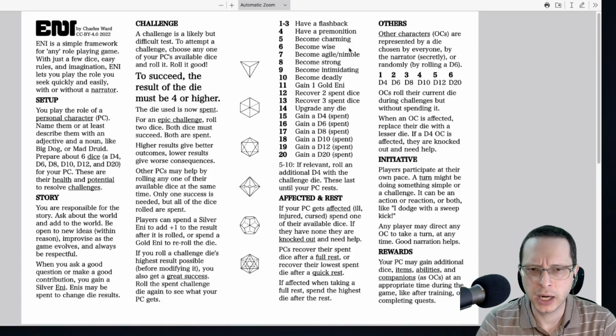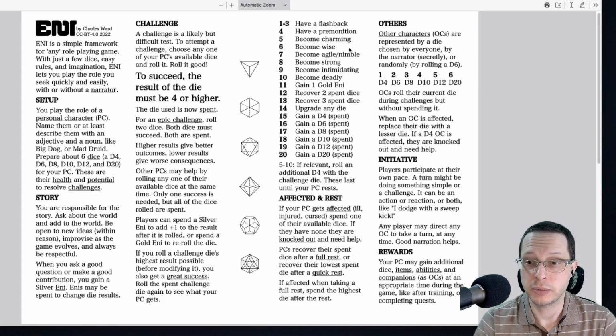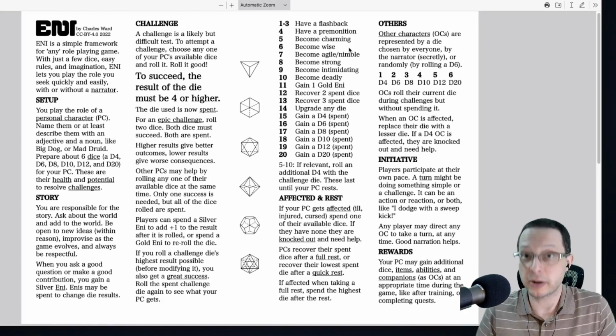There are, however, a couple of things that are important to note about results. One thing is that you are encouraged that the higher the result you roll, the higher the actual number above 4, then presumably the greater your success would be. So in some ways it might pay off, or the better the outcome.